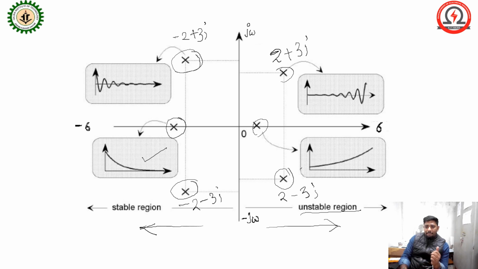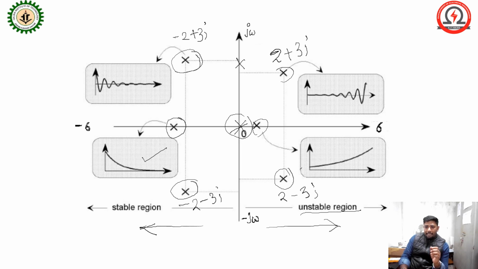So for a marginally stable system, here some pole actually exists at the origin. At that time, with one pole, you can say the system will be marginal, but if multiple poles exist, then you can say the system will be unstable.